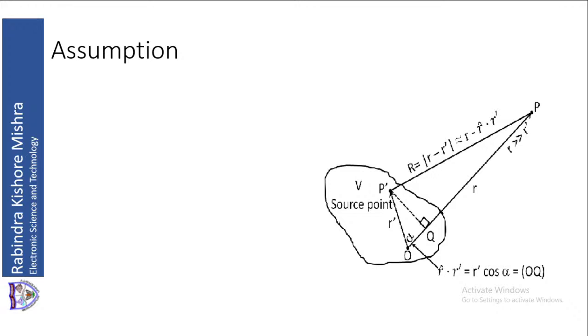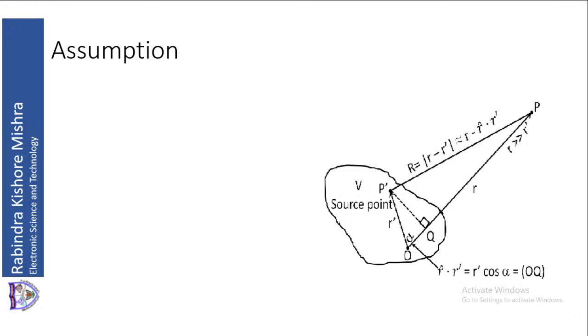R cap is along R. Therefore, R dash dot R cap is equal to R dash cos alpha. Why is it R dash cos alpha? Because R cap magnitude is 1. So 1 into R dash into cos alpha gives you R dash cos alpha. R dash cos alpha will be OQ. That is the size OQ.